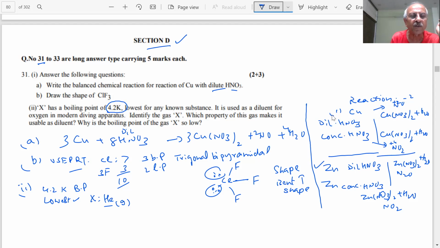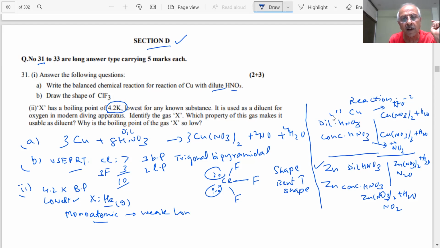Which property of the gas makes it usable as a diluent? Because you see the solubility of helium in blood is less than the solubility of nitrogen. And it has a boiling point so low because it exists as a monoatomic gas, and the weak London dispersion, van der Waals forces.